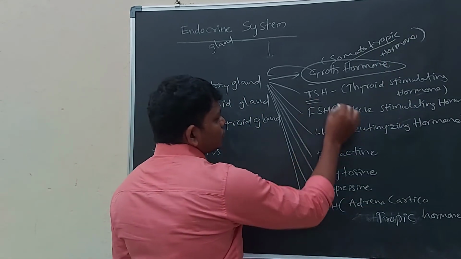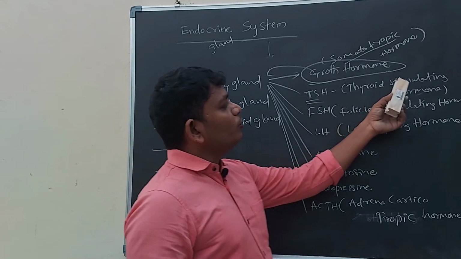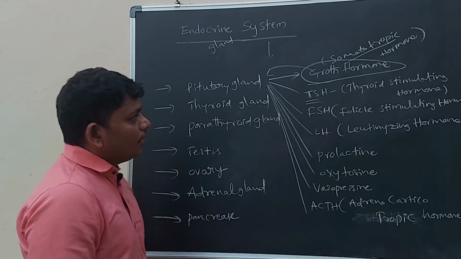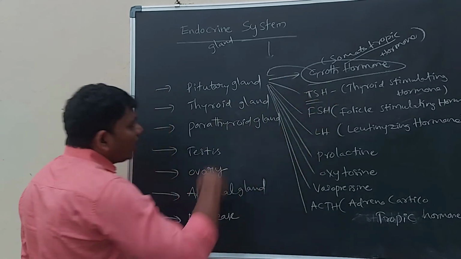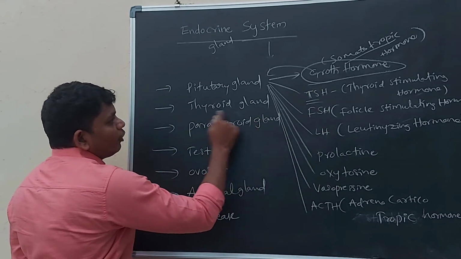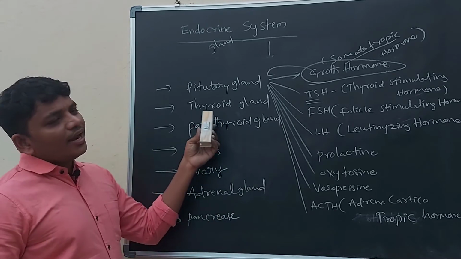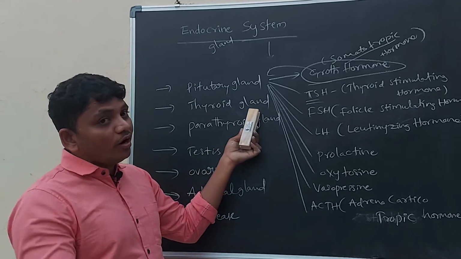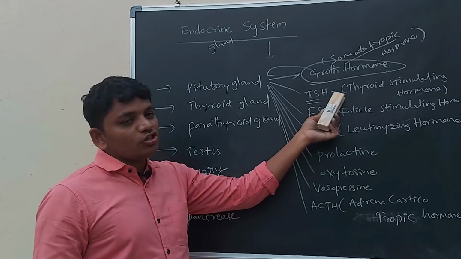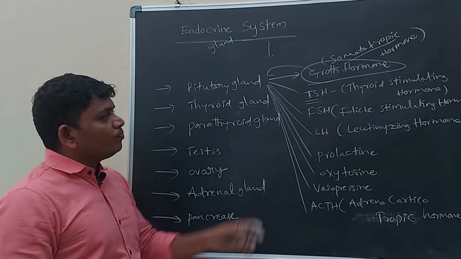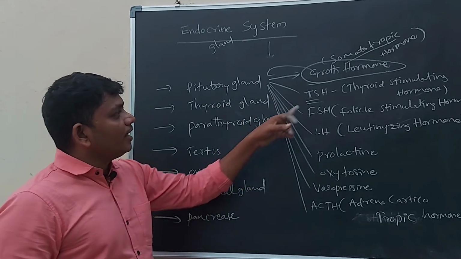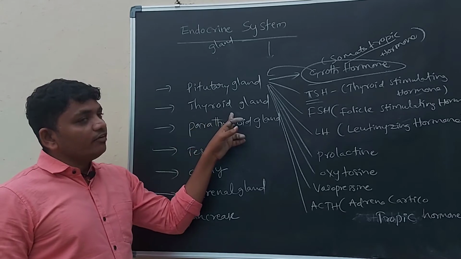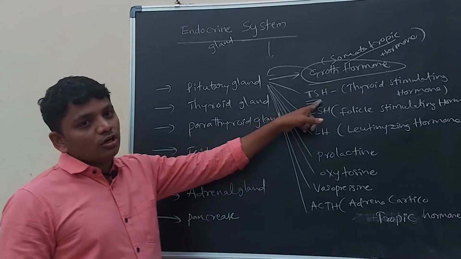And the TSH, thyroid stimulating hormone. This hormone is coming from the pituitary gland, but it will act on the thyroid gland. The thyroid gland has some functions, and these functions will be coordinated by the TSH hormone. TSH hormone comes from the pituitary gland and reaches the thyroid gland, and the thyroid gland will be activated by the TSH hormone.